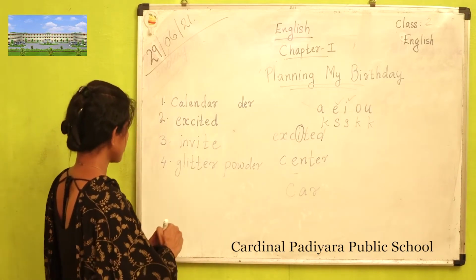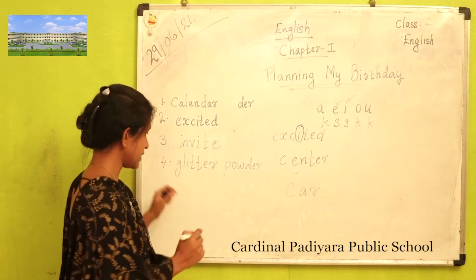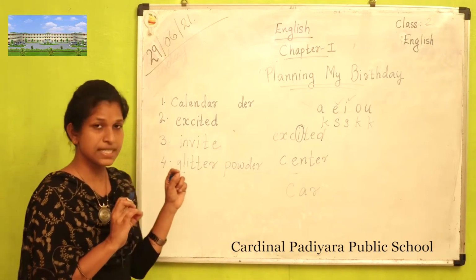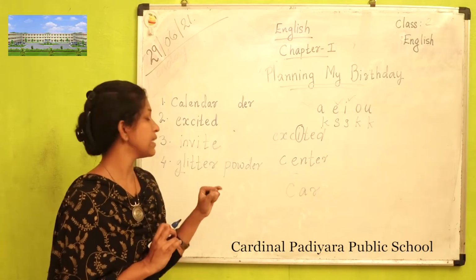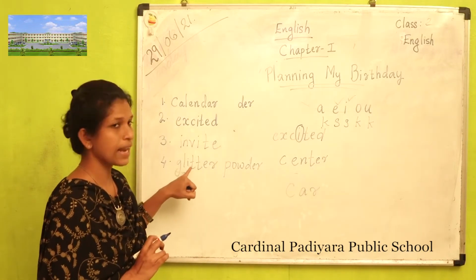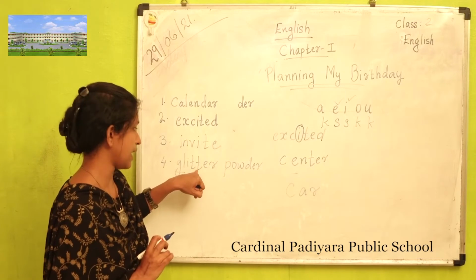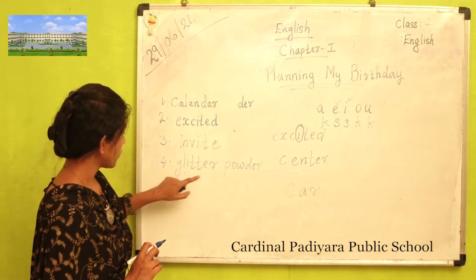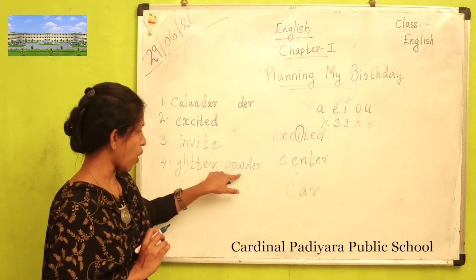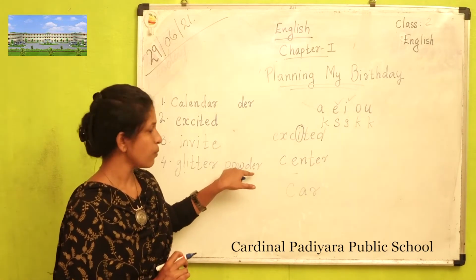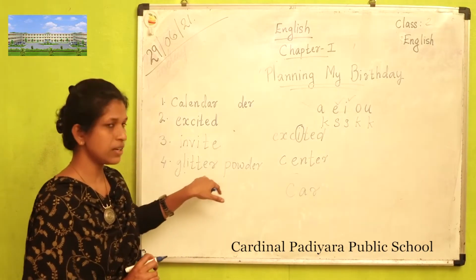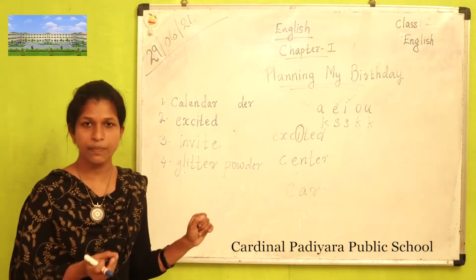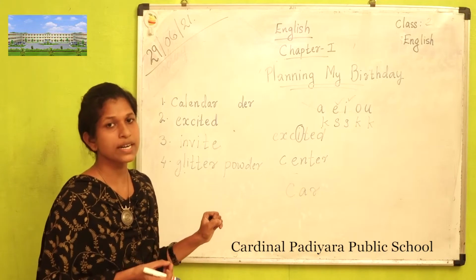Powder. Here also we can see one blend. G-L is a blend. Together we say gl. Glee. G-L-I. Glitter. P-O-W, pow, D-E-R, powder. Glitter powder means a shining powder. It shines.